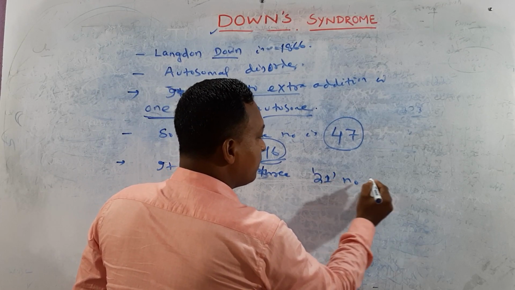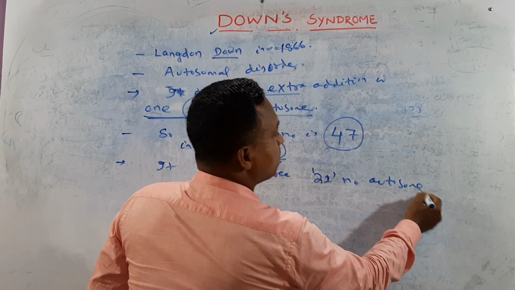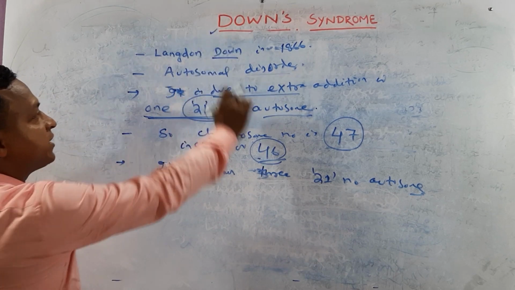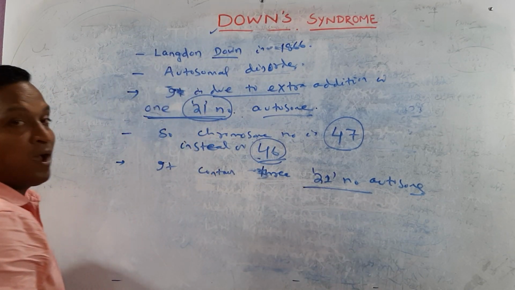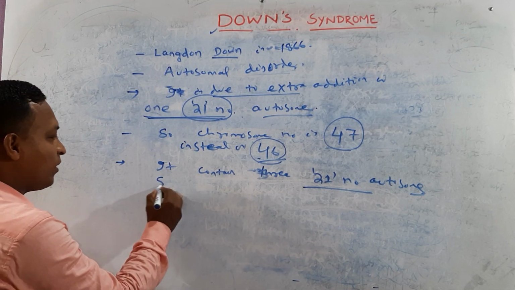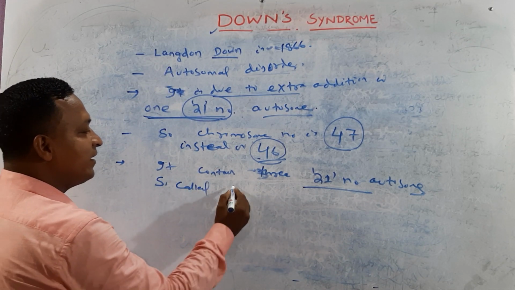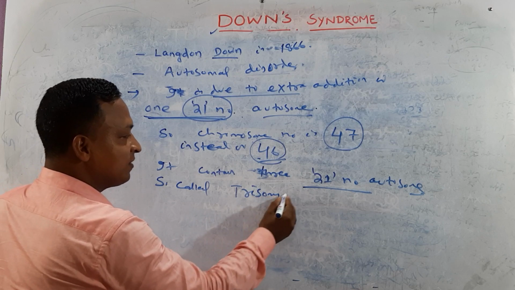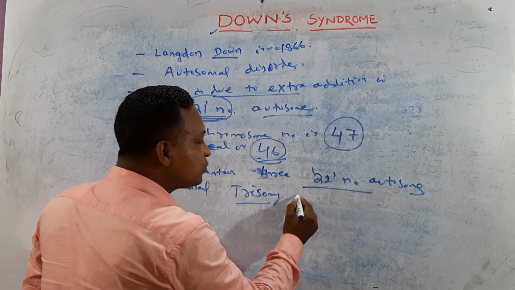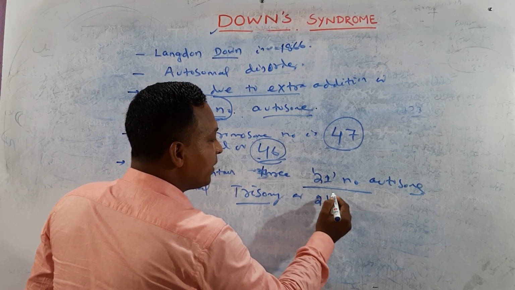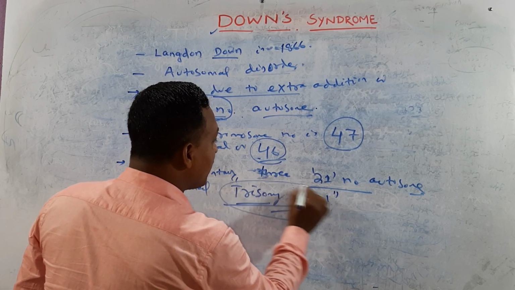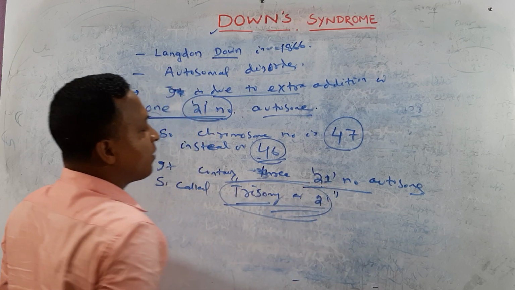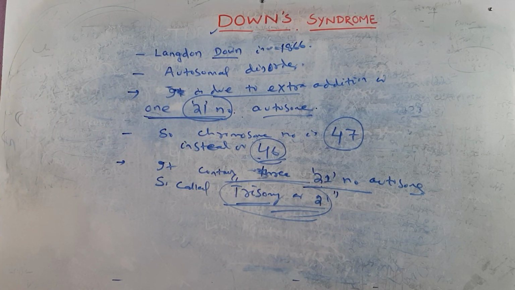The person affected with Down syndrome contains three 21 number autosomes. So it is called trisomy of 21, because of the presence of three 21 number autosomes.